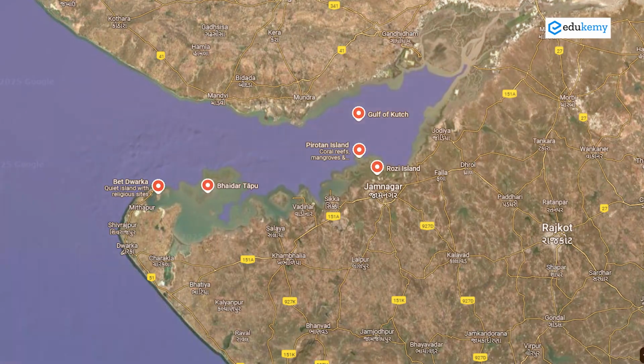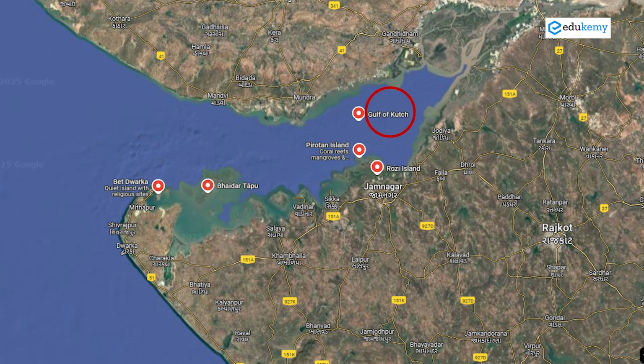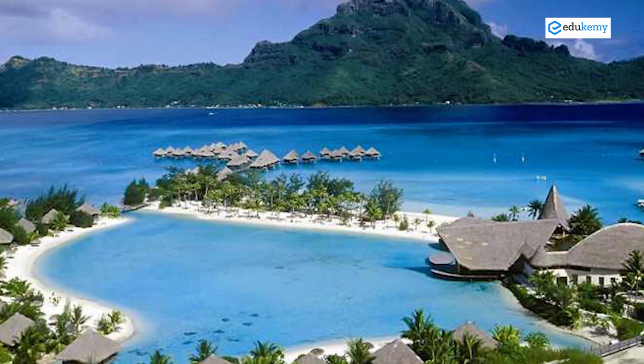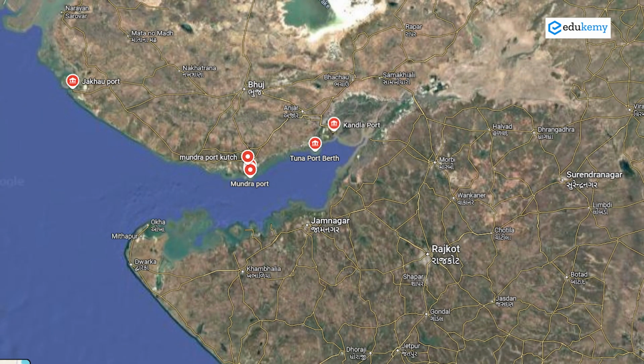The beak-like projection we have in the southern part of Gujarat is the Kathiawar Peninsula, also sometimes referred to as Saurashtra in terms of cultural difference. The Gulf of Kutch has an island called Pirotan Island, which is also one of the marine national parks, famous for snakes. North of the Gulf of Kutch, we have the Kandla and Mundra ports. Very important, we also have Pipavav Port and an SEZ. Along with that, Kandla also once upon a time had a free trade area.